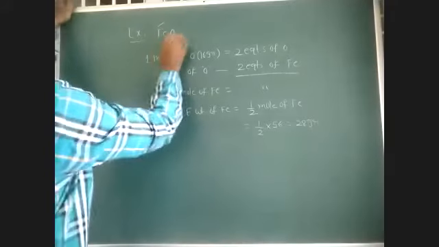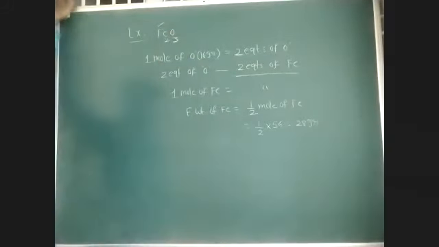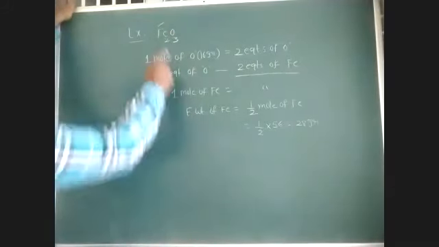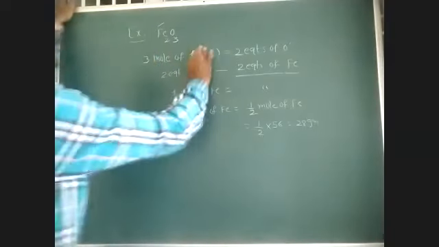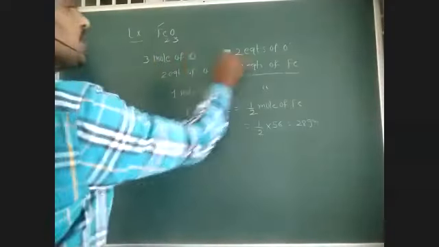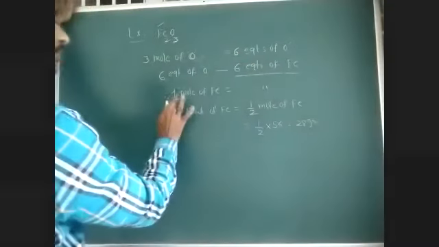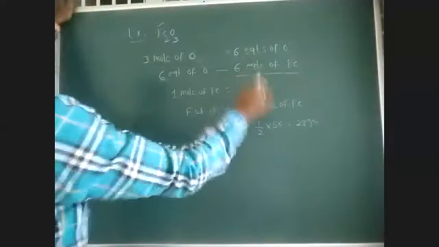For example, suppose we take Fe2O3. Here, how many moles of oxygen do we have? 3 moles of oxygen. 3 moles of oxygen means how many equivalents? 6 equivalents. 6 equivalents of oxygen combine with how many equivalents of iron? 6 equivalents of iron.